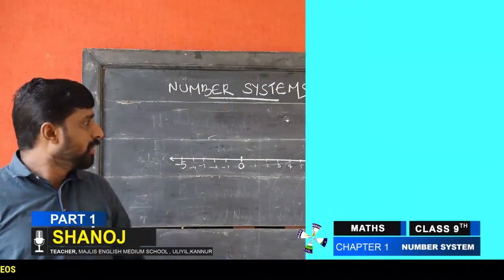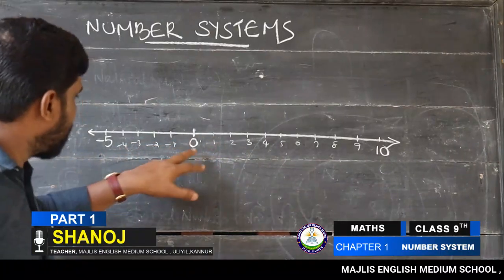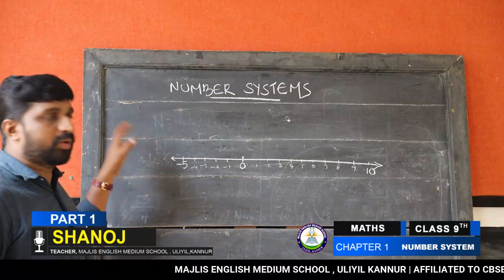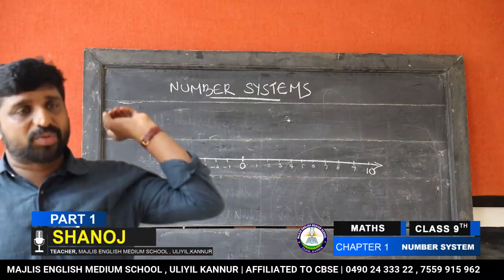Clear? Okay, this is the number line. Now we can discuss it like this. Suppose here I mark 0, 1, 2, 3 up to 10, and the remaining are there. Here negative 1, negative 2, negative 3 like that, up to negative 5, already marked there. I will ask you some questions, and you can reply.